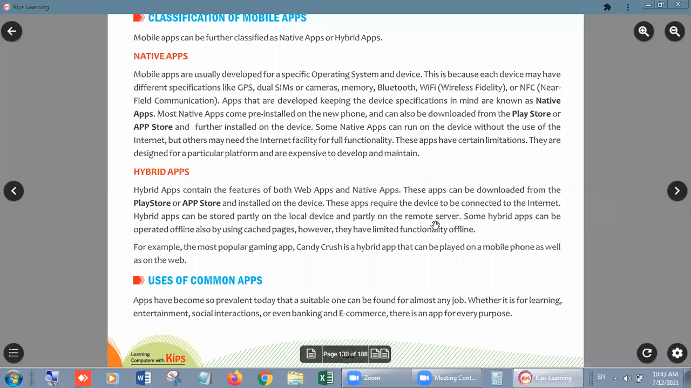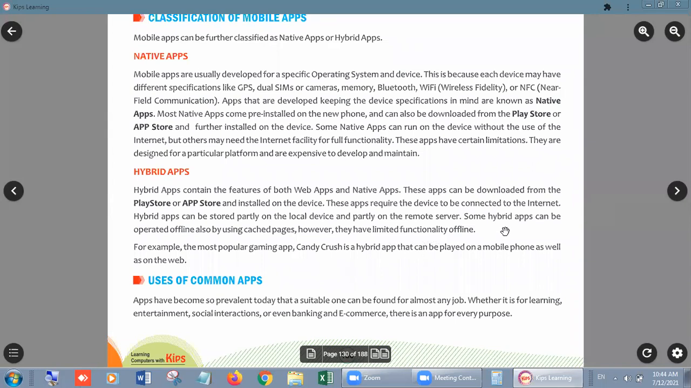These apps can be downloaded from the Play Store or App Store and installed on the device. These apps require the device to be connected to the internet. A hybrid app can be stored partly on the local device and partly on the remote server. Some hybrid apps can be operated offline also by using cached pages. However, they have limited functionality offline.